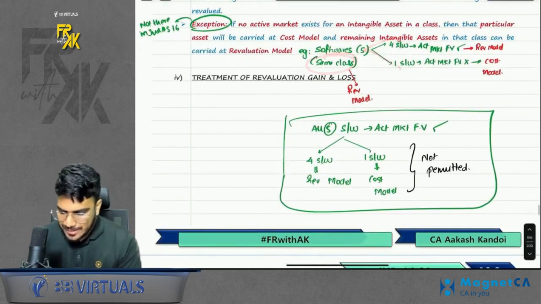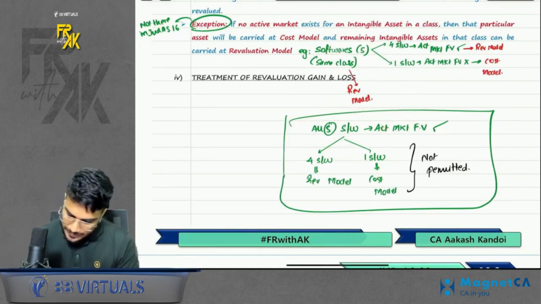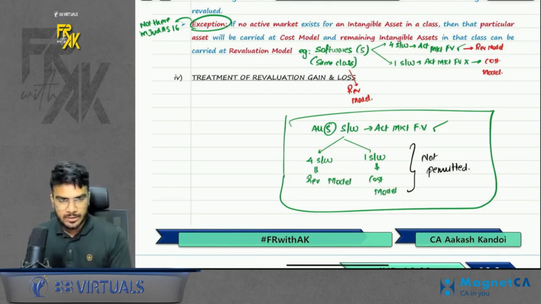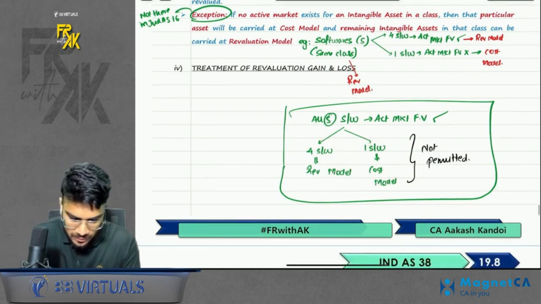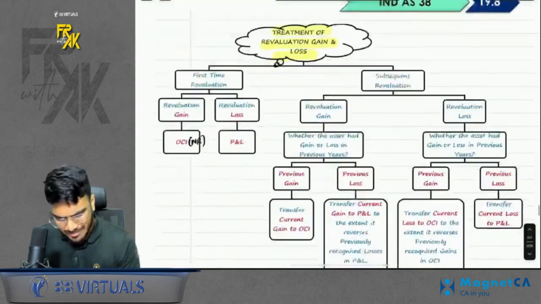But let's say, for example, for all 5 softwares, I had the active market fair value. Then in that case, bifurcated models cannot be allowed. Then in that case, you have to follow only one model for all the softwares. Right? Do remember this part. This was not there in Ind AS 16. Okay, next point is treatment of revaluation gain or loss, same as Ind AS 16.